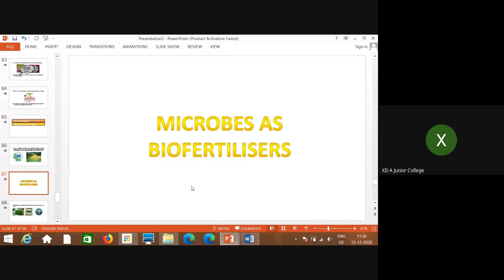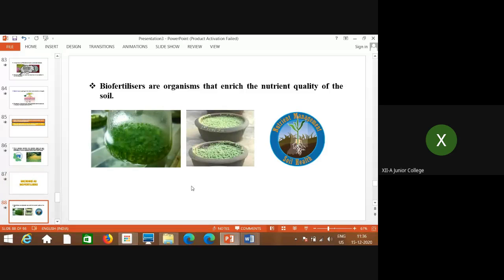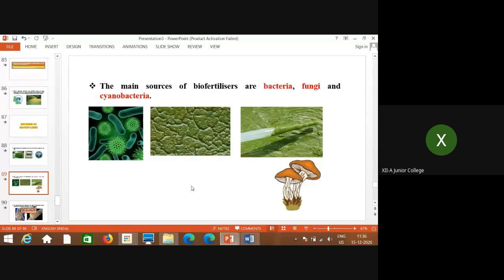Now, the next is microbes as biofertilizers. Everybody knows what a biofertilizer is, and we have already studied this to some extent. Biofertilizers are organisms that enrich the nutrient quality of the soil. Now we will discuss one by one the examples of biofertilizers.